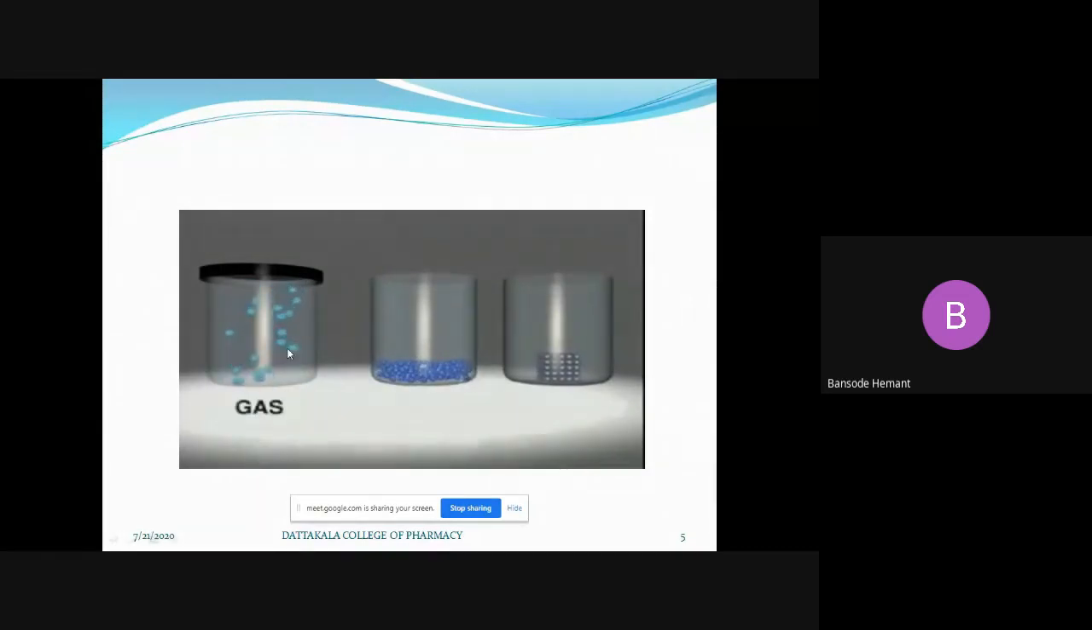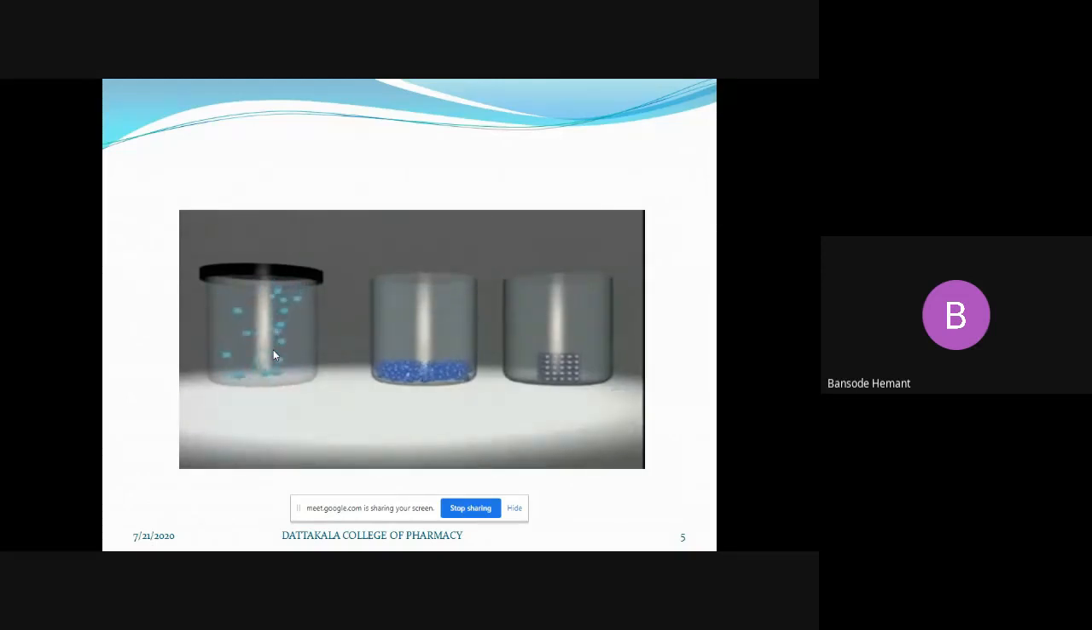solids. If you see the gaseous molecules, they are showing too much kinetic energy. They are showing greater kinetic energy as compared to the liquids and solids. That's why these molecules of the gases are in continuous motion. It is difficult to bring them together at one place. For this, we need to apply pressure.